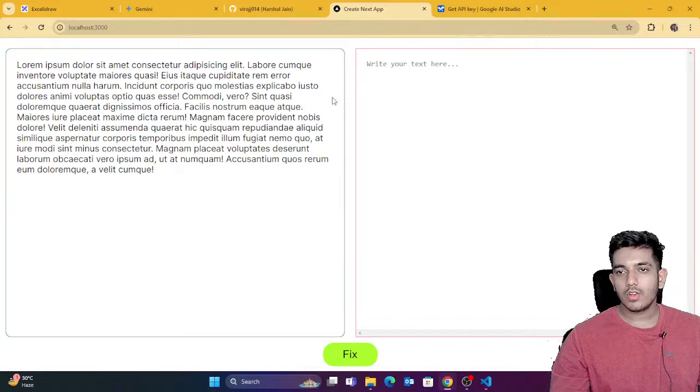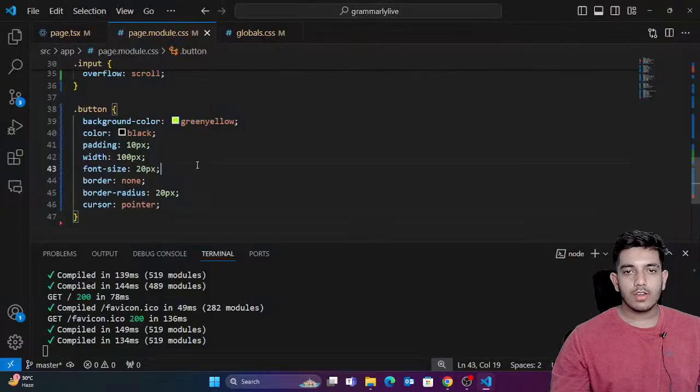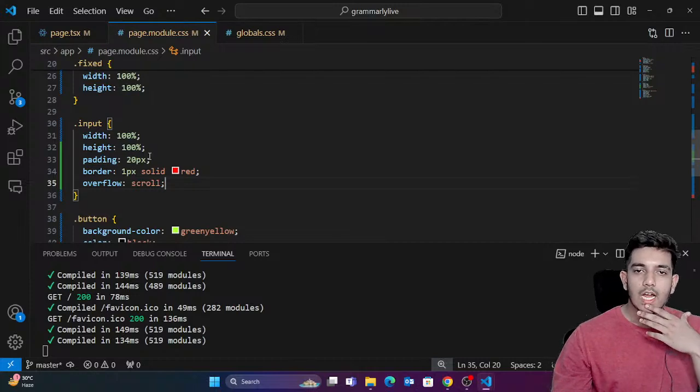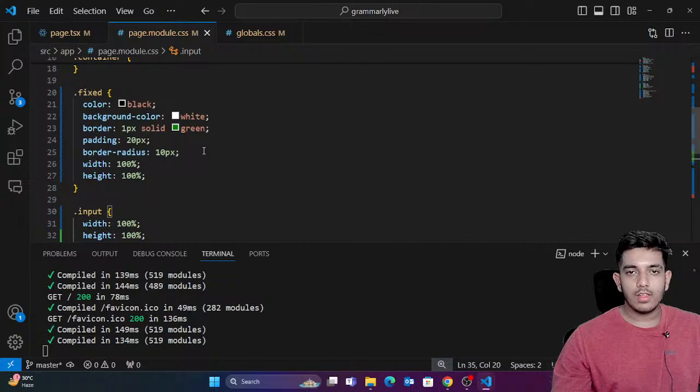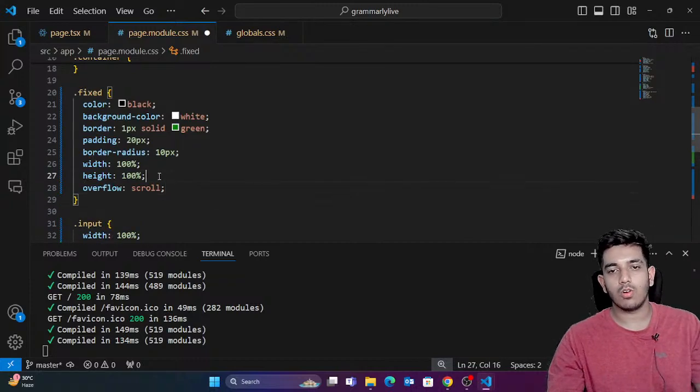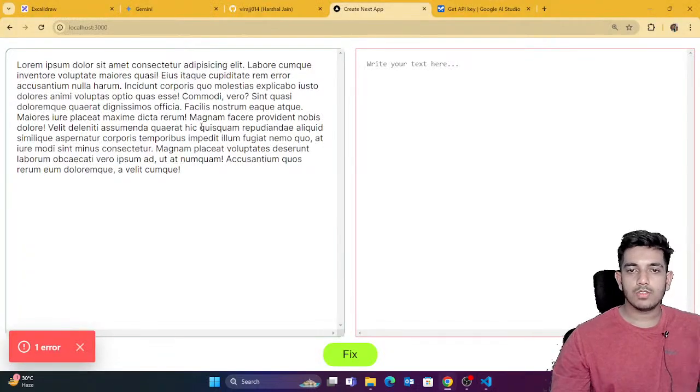So you can see that this is the left side and this is the right side. Perfect. And now guys, right now it's not that responsive. You can make this responsive later. I've just made a very basic UI. And if there is overflow in the height of this one, I'll just make it scroll. Okay, fine. Suppose if there is a very big text, we'll just make it scroll.